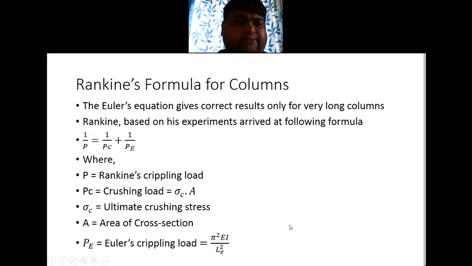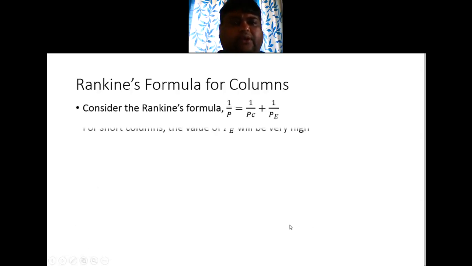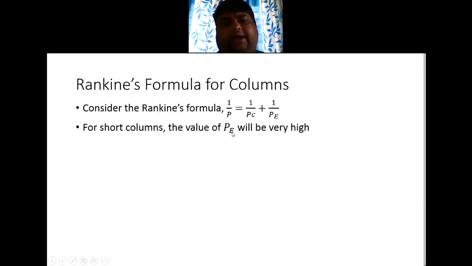Now let us analyze this. For short columns, that is, where length is less, the value of PE will be very high because it is divided by LE square. If L is less, as in short columns, then LE is also less, and when you divide by the square of that, the denominator is small, because of which PE will be very high.